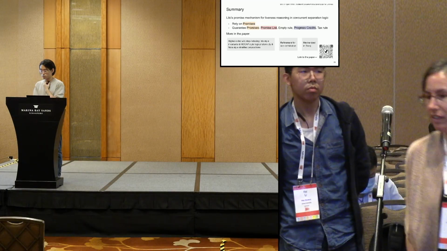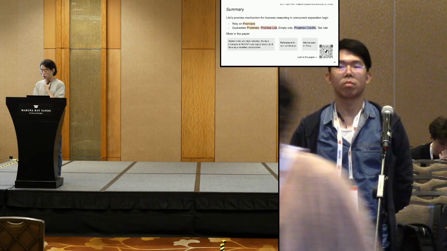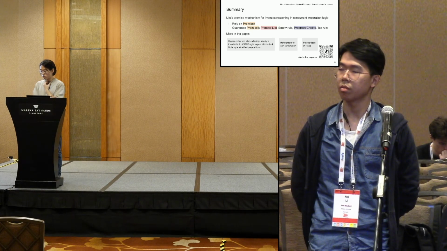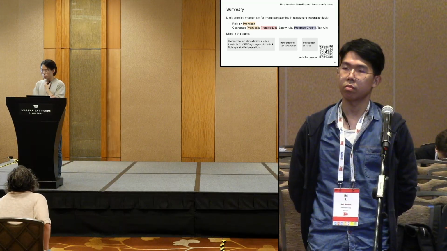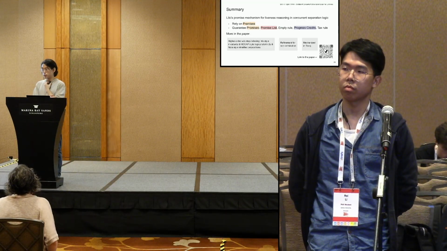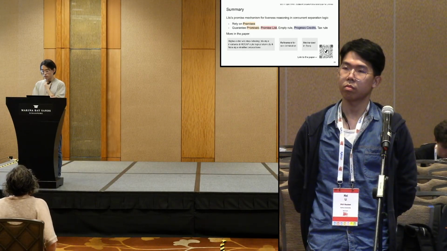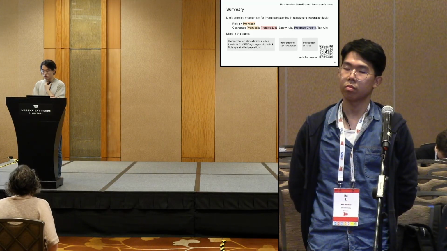So the question is, what if there are two threads that rely on each other's promises? There is one inherent complexity that I didn't discuss in the talk, which is that there can be a cycle between promises, and we need to prevent cycles because it's unsound.